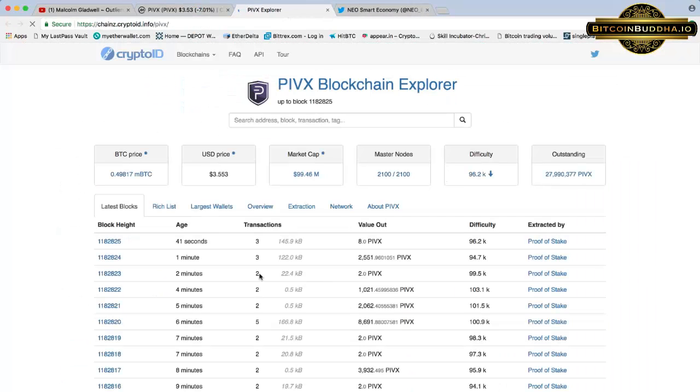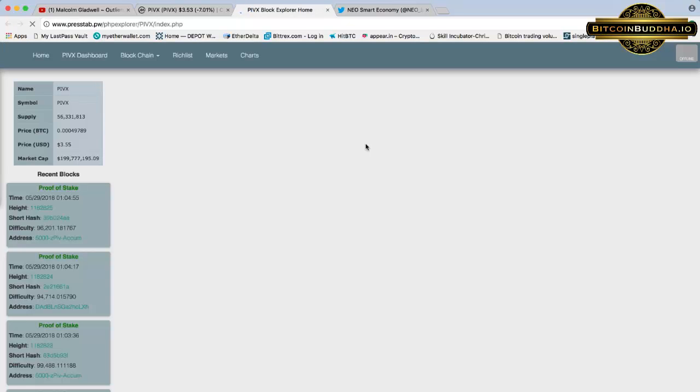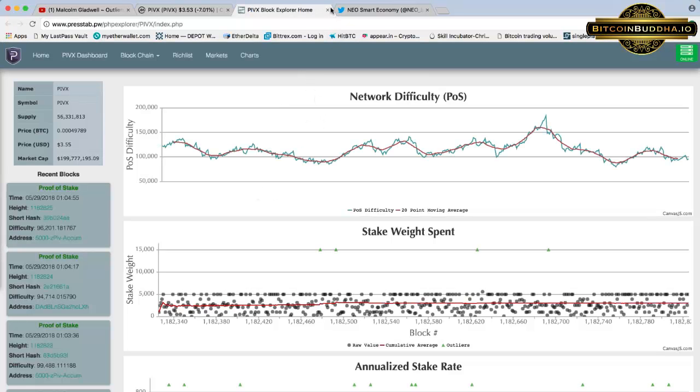Let's go to Explorer. Okay, so this is their Blockchain Explorer. There's like several Blockchain Explorers. Some projects may have multiple Blockchain Explorers, so you can check the transactions in real time.